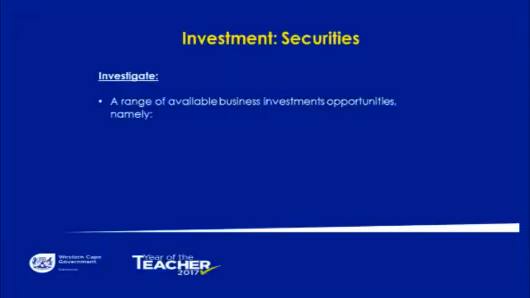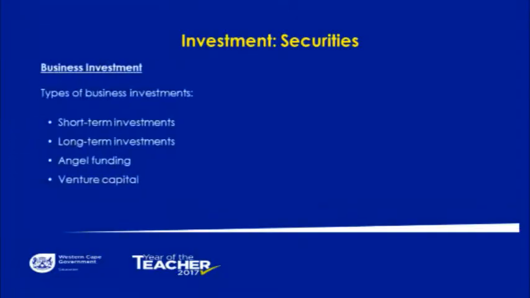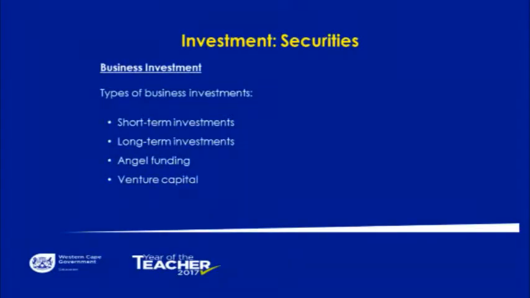Let's investigate a range of available business investment opportunities. So we have identified 4 types. First one is business investments, shares, unit trusts, and then government retail bonds. Now, the business investment has 4 types of investments, namely short-term, long-term, angel funding, and venture capital. Now, let's explain what these mean.